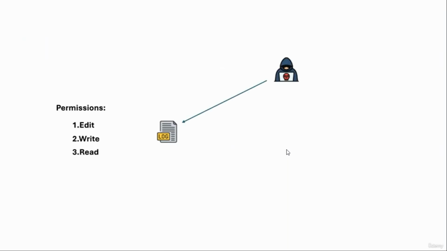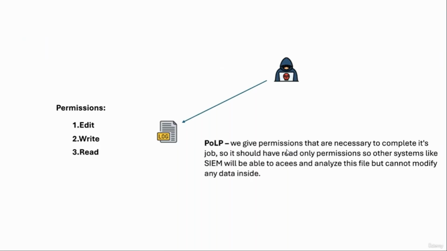If our attacker hacks into the system and gets the same permissions, then he will have access to edit this file, write this file, and read this file. That's just an example, and don't think about this globally. But basically, the principle of least privilege ensures we keep only the permissions that are necessary to complete the job.